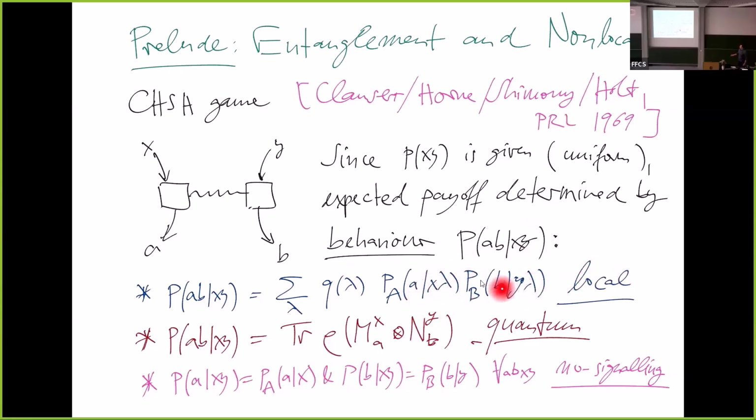It's basically a product distribution, and we take a convex hull. Q of lambda is just a probability distribution. Then there is quantum, where there's a joint state and we make local measurements. And then there is no signaling, which is basically just the condition that the choice of Y cannot be detected by Alice observing X and A, and vice versa.